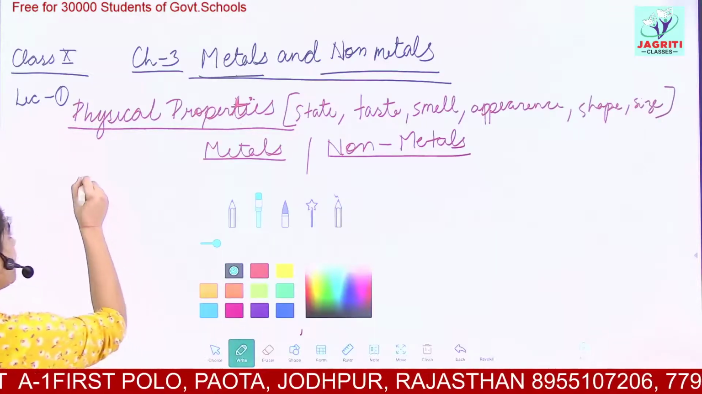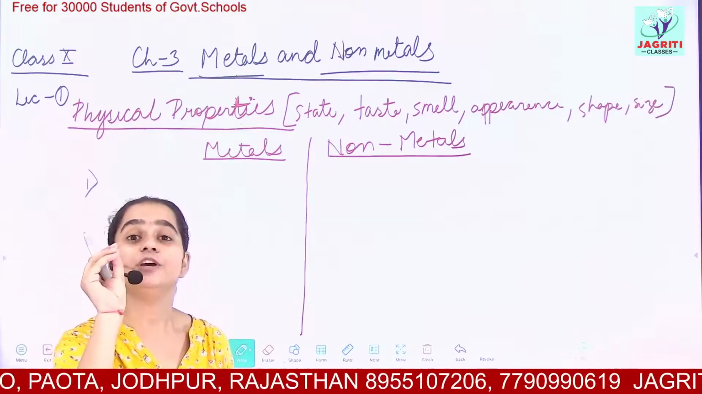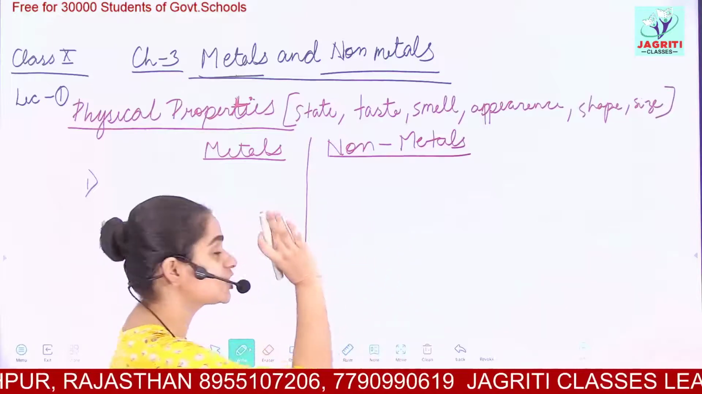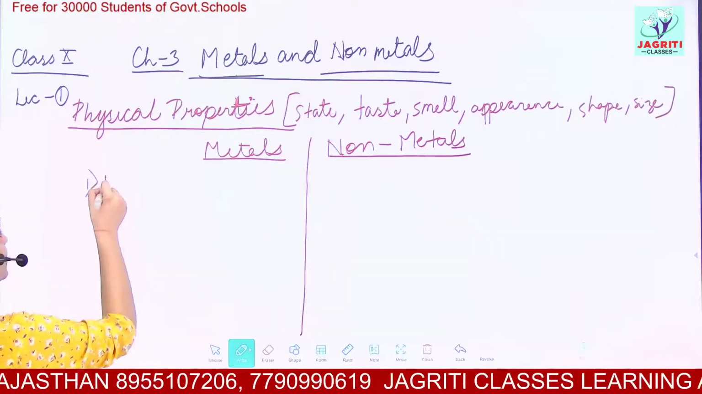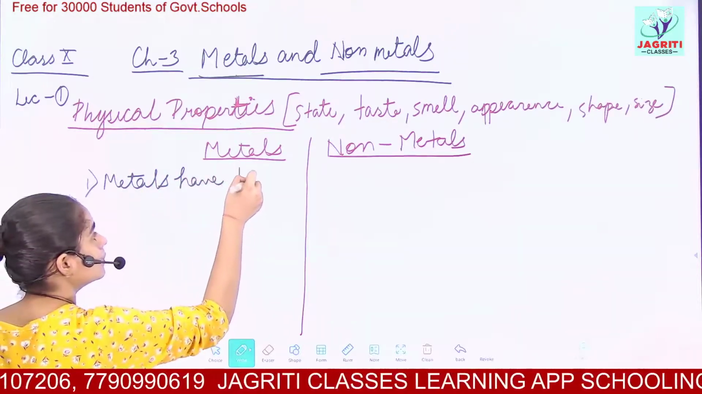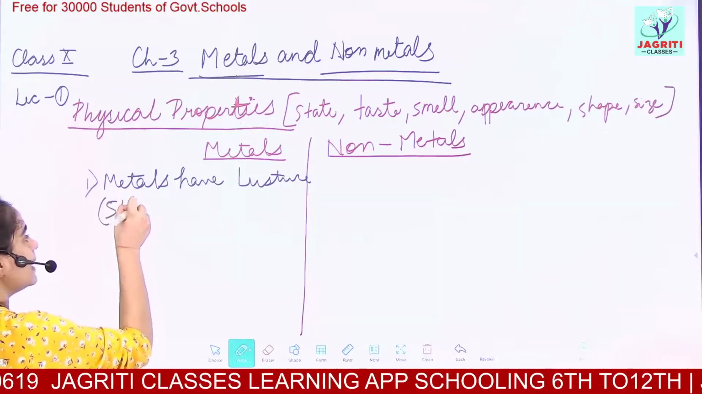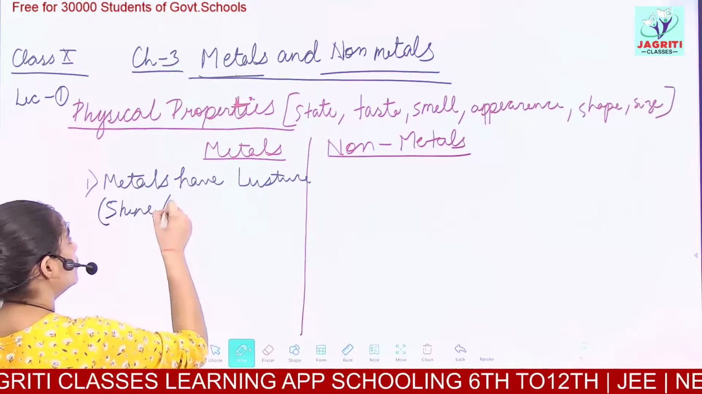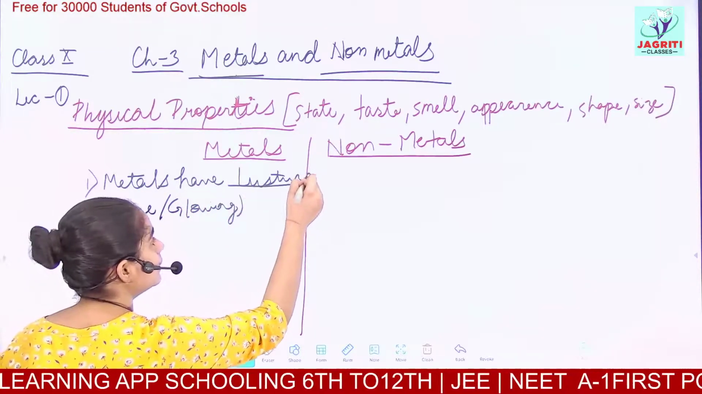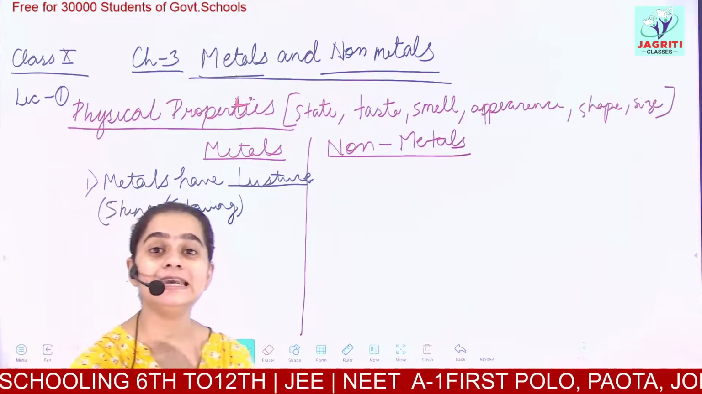So our first property of metal is that metals are those substances which have shine, and the property to shine or glow is called luster. So we say that metals have luster. Luster means they can shine, they have a shiny surface or a glowing surface. So this is what we mean by the term luster. Metals have luster on their surface, that is, they are shiny in appearance.